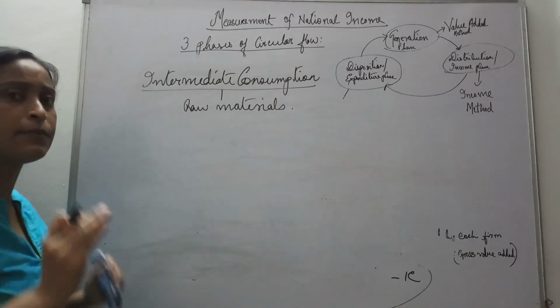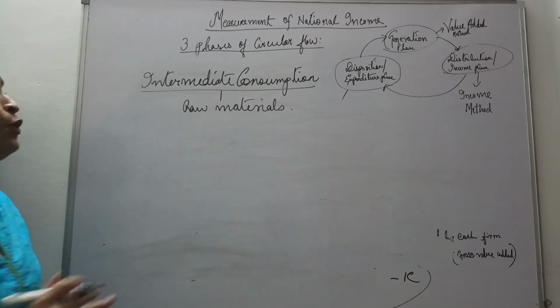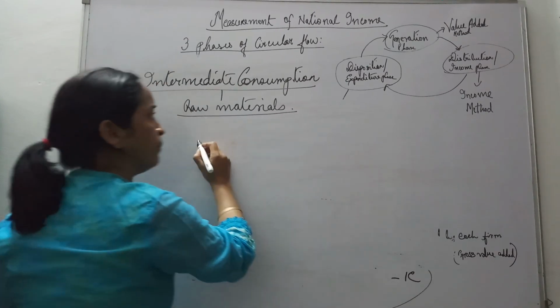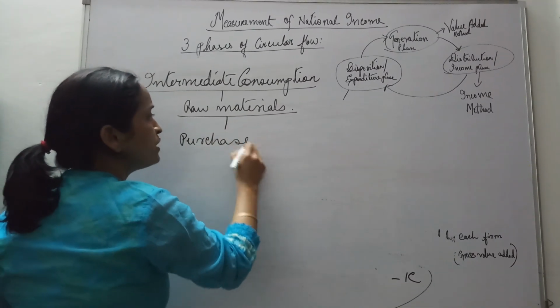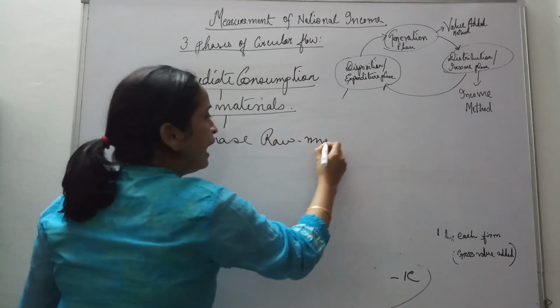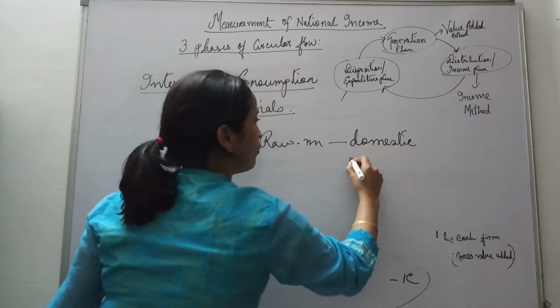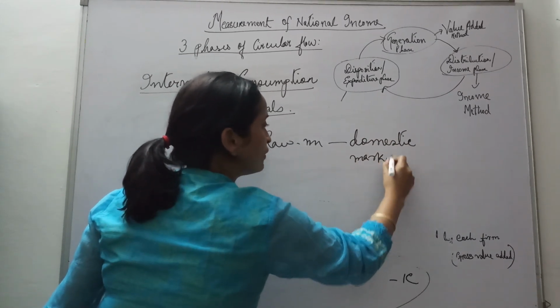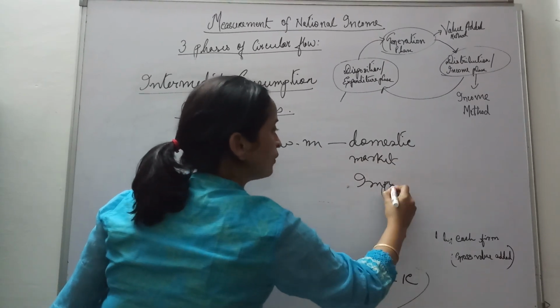Now, the farm in the primary sector, or be it in the secondary sector or the tertiary sector, where can they buy raw materials from? They can purchase the raw materials either from the domestic market, or they can also go for imports. Yes or no?